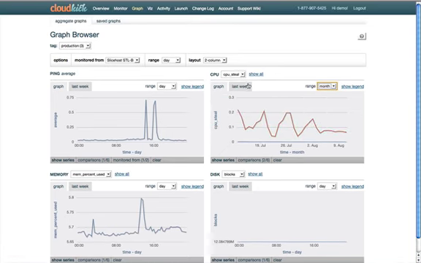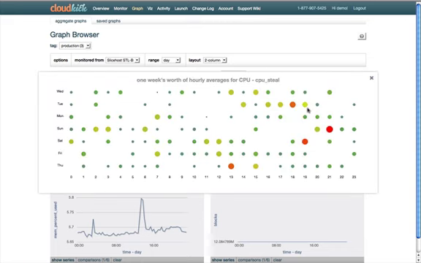Another neat little feature is the ability to see this plot. It's one week's worth of hourly averages for CPU steal. And what this allows you to see is that a lot of it's very sporadic, right? The bigger the dot means the higher the CPU steal. So we don't hit the CPU that often on this machine, but it's kind of sporadic. It's just another way to visualize what's going on with your machines.